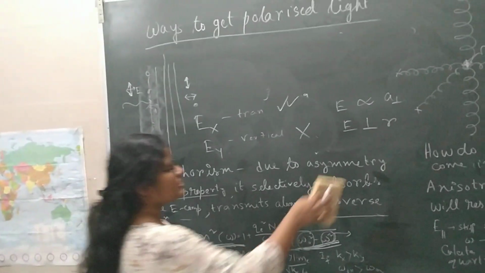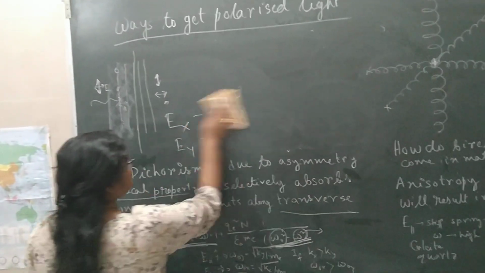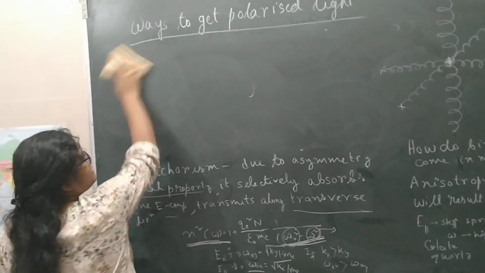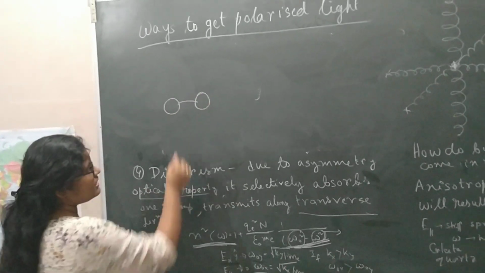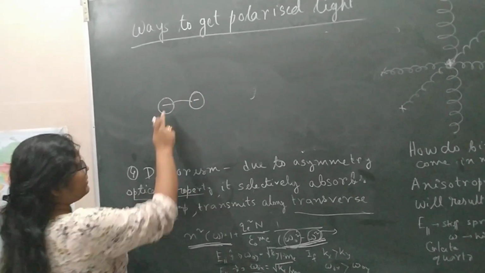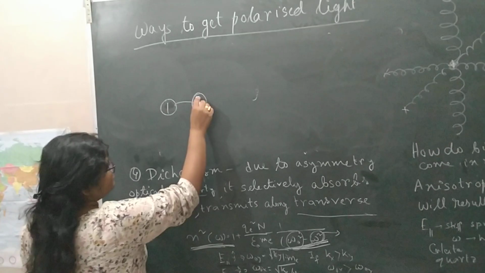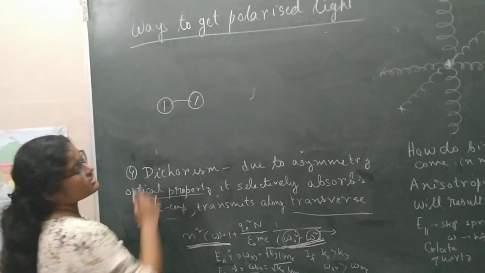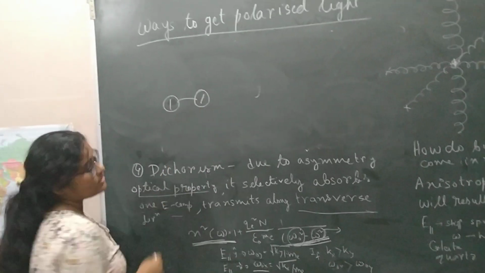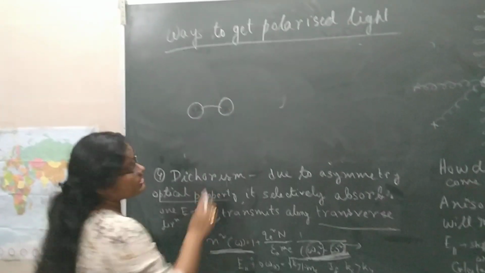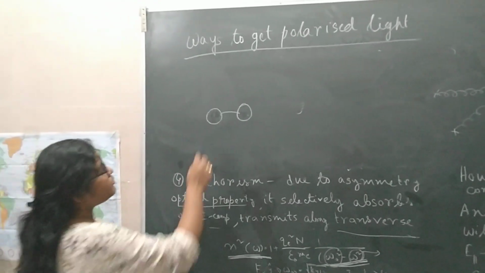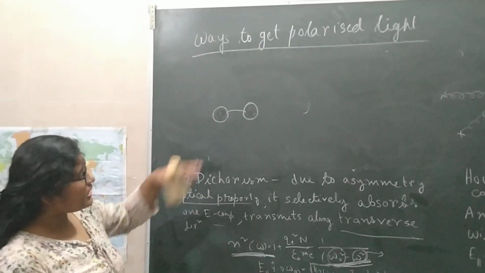Now I have a question. If you have polarized sunglasses, which axis should you choose? Suppose you have polarizer sunglasses and you should choose it this way, or this way, or this way. What should be the polarizer axis of the sunglasses?